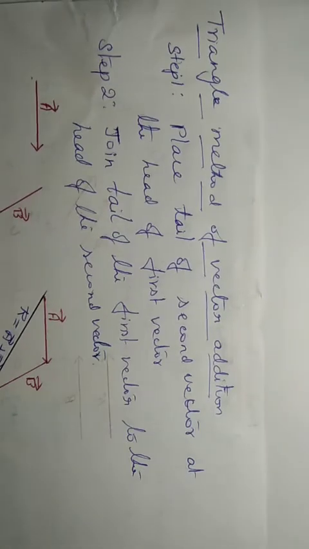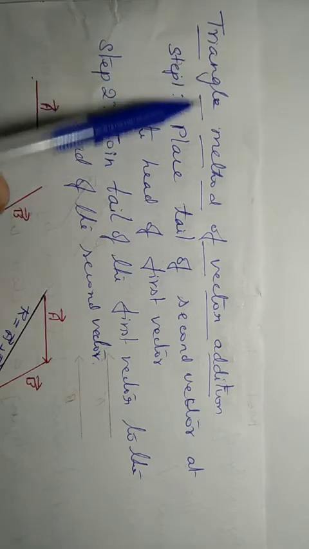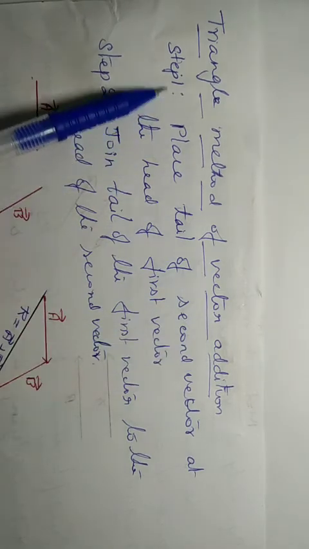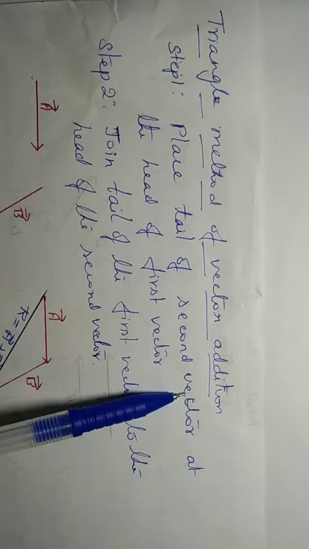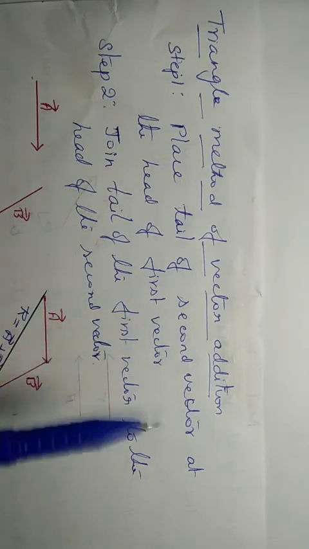Next we shall study about the triangle method of vector addition. You have to learn two steps. Step one: place the tail of the second vector at the head of the first vector.